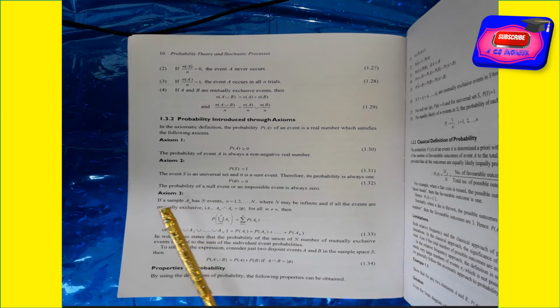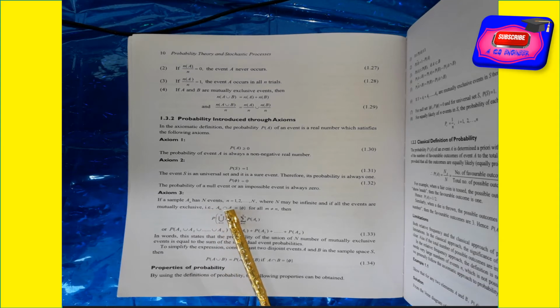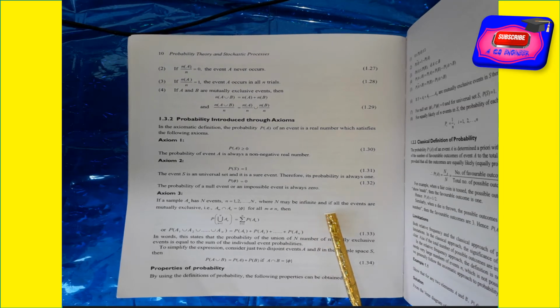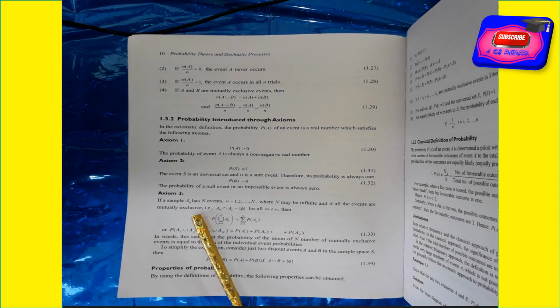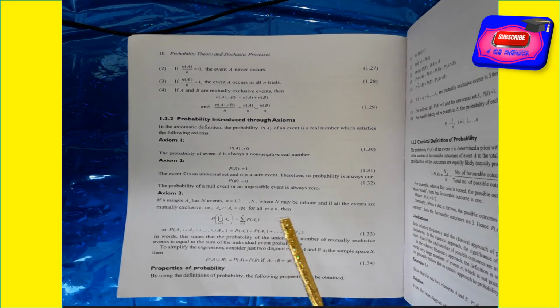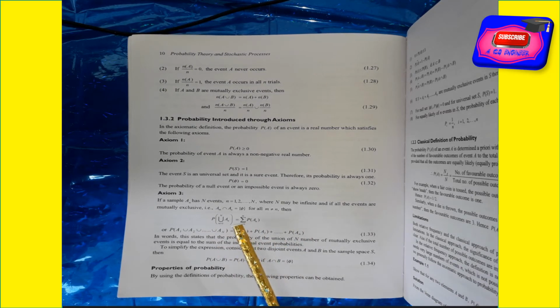Axiom 3: if a sample space has events A_n, n equal to 1, 2, and so on up to n, where n may be infinite, and if all the events are mutually exclusive, that is, A_m intersection A_n is equal to the null set for all m not equal to n, then P of the union of A_n, n equal to 1 to n, is equal to the summation of n equal to 1 to n of P(A_n).